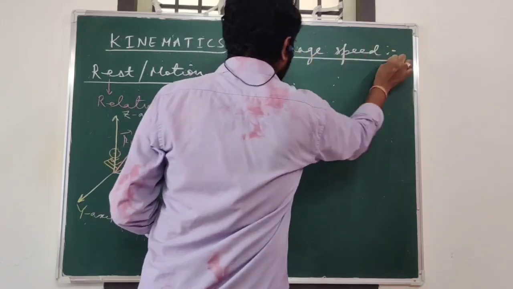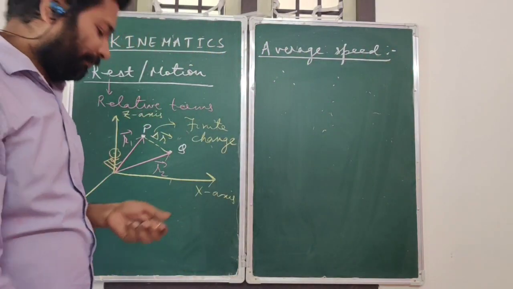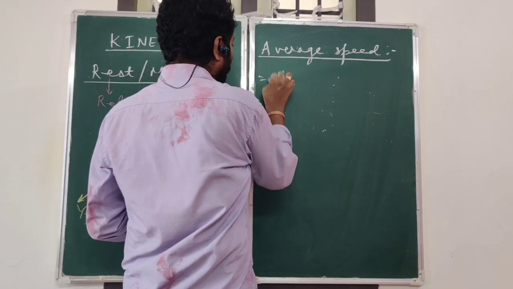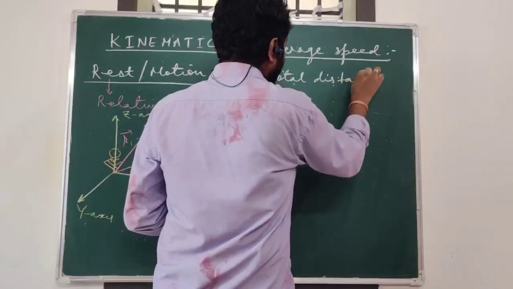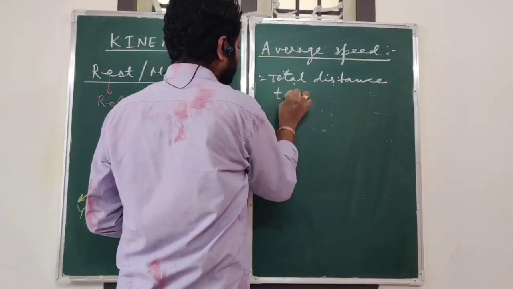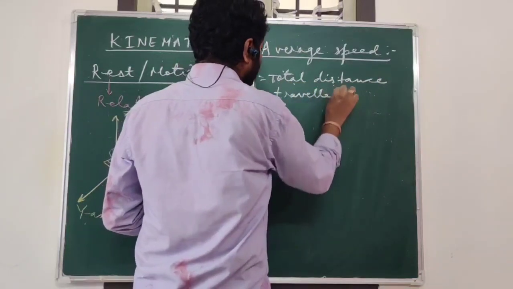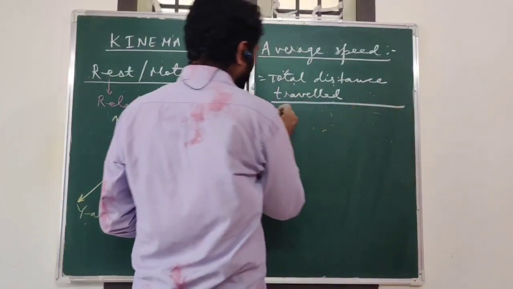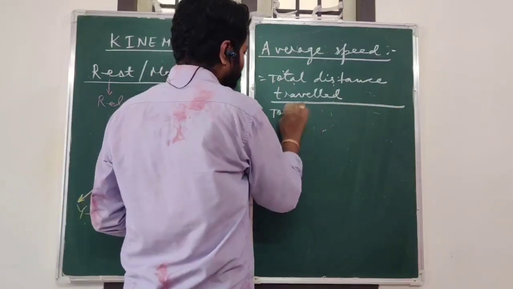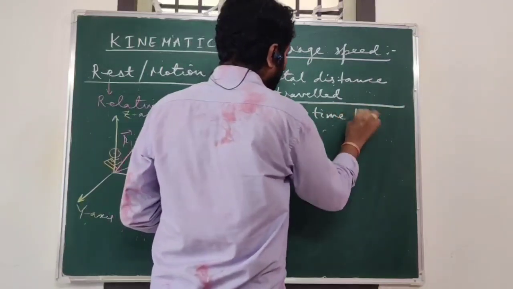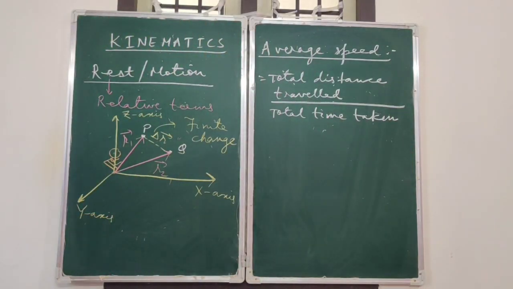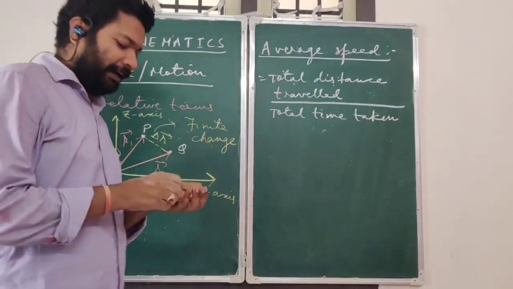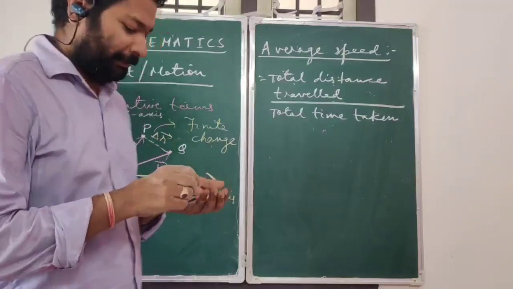So average speed for a journey, we actually define it as total distance travelled by total time taken. Total distance travelled by total time taken. So let us try to understand it by one example.